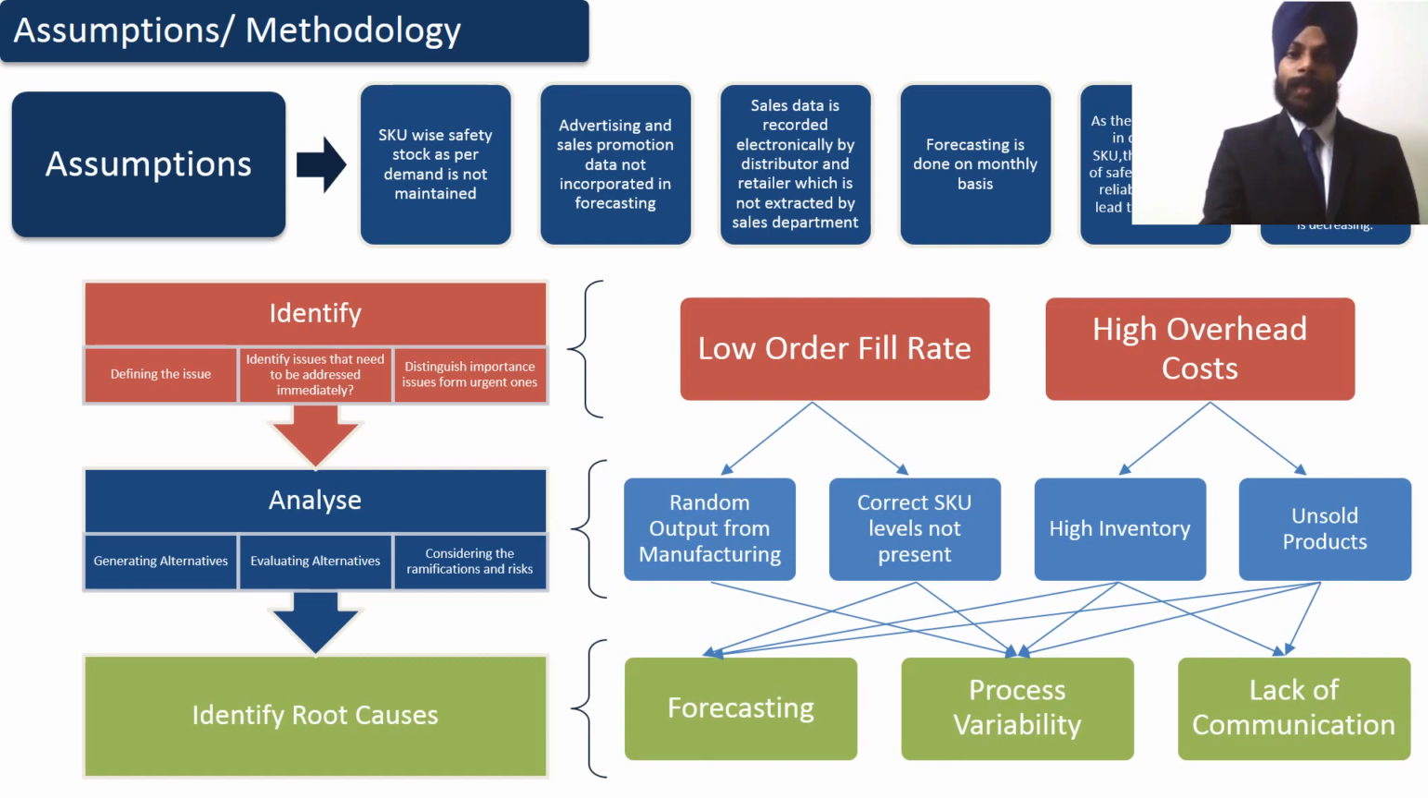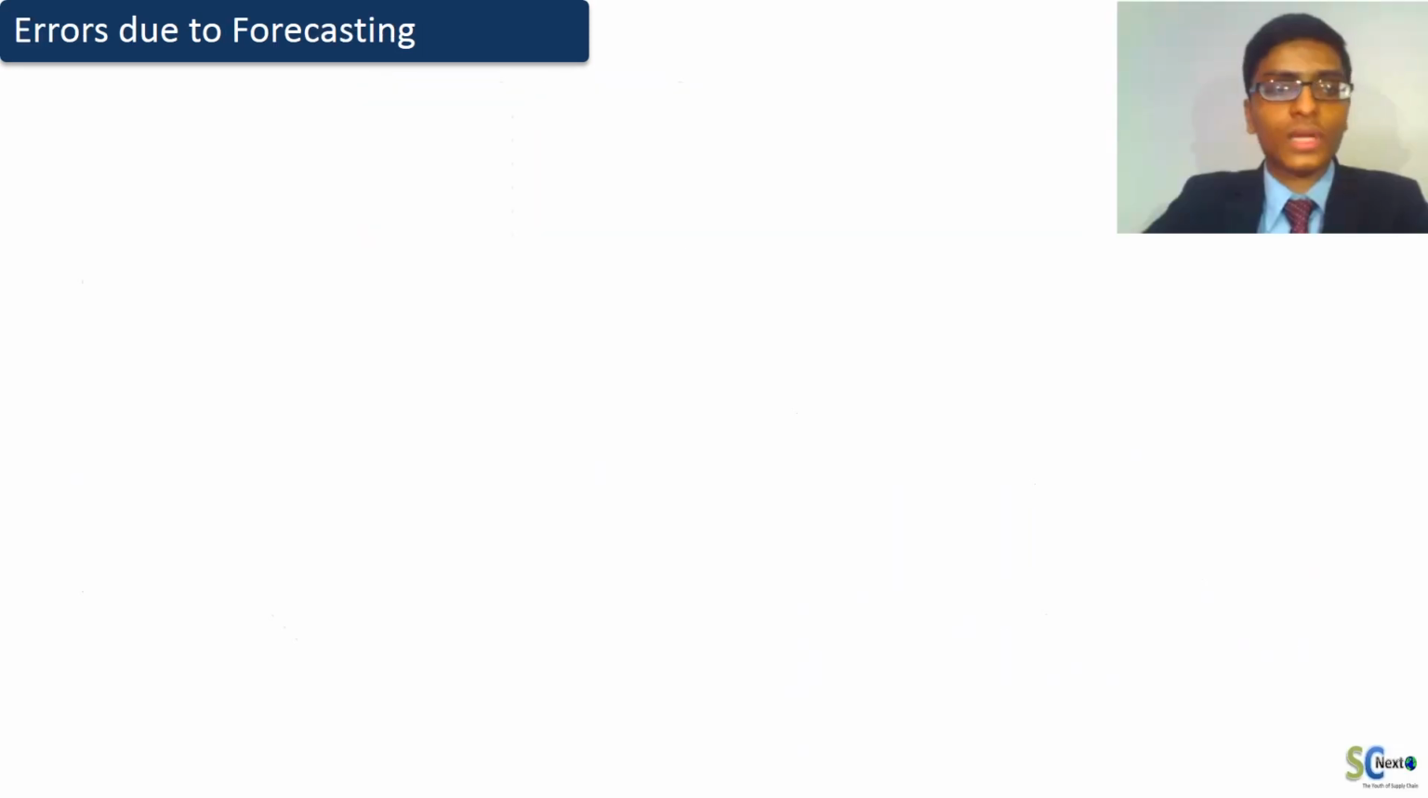Now looking at the assumptions and the approach we followed to solve the case. First, the assumptions. Since SKU-wise forecasting and demand estimation is not available, we have assumed SKU-wise safety stock as per demand. Hello, I'll be talking about errors due to forecasting.